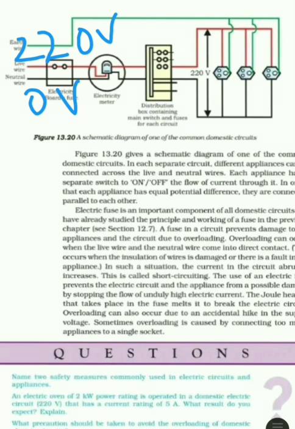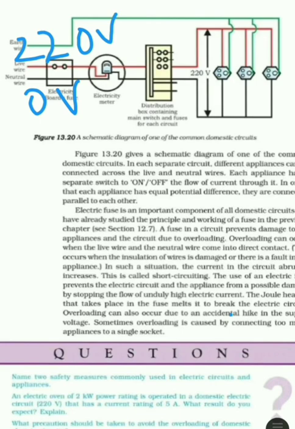In our houses, these two wires are passed into the electricity board through the main fuse. These wires supply electricity to separate circuits in the house. We can see in this diagram there are different circuits, and these wires are supplying current to the different circuits. Through the main switch, two circuits are used. One is for 50 ampere current rating for appliances with high power rating like geyser, ACs, refrigerators, and the other is for 5 ampere current for low power rating appliances such as bulbs, fan, etc.